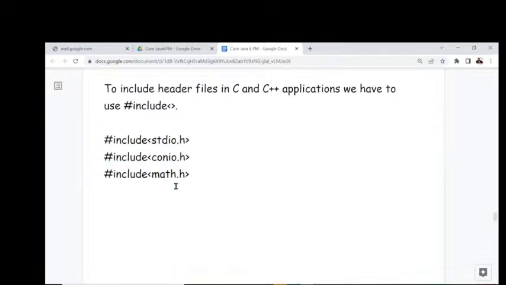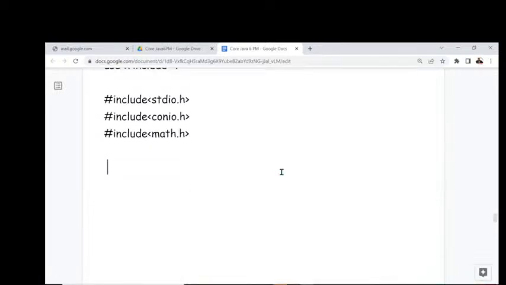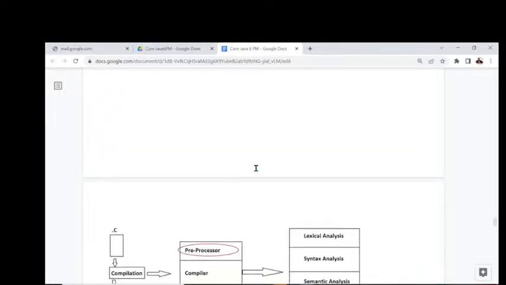Right, guys? Observe carefully. Now here we need to understand some internal flow of execution. What is that internal flow of execution? All of you guys, observe carefully.